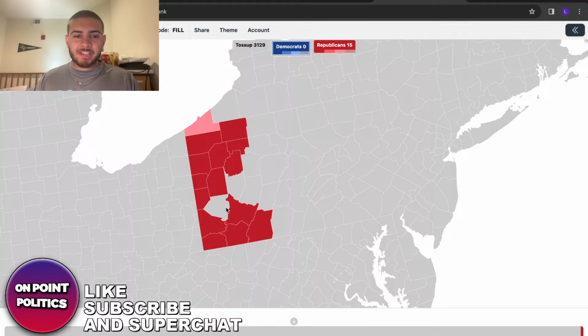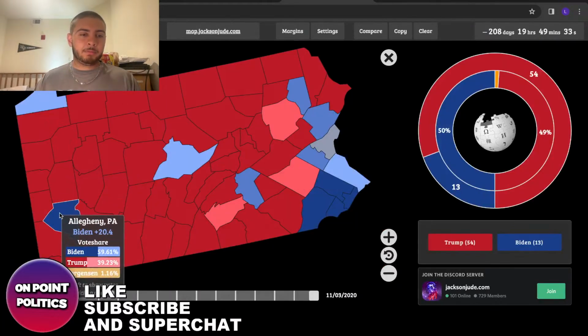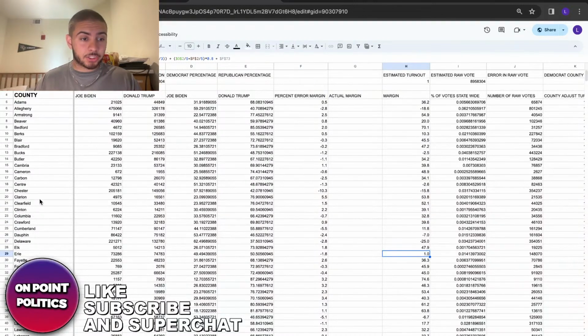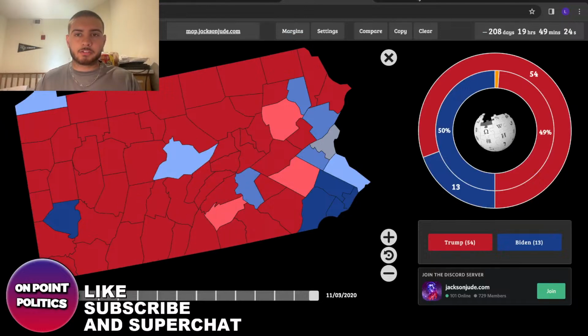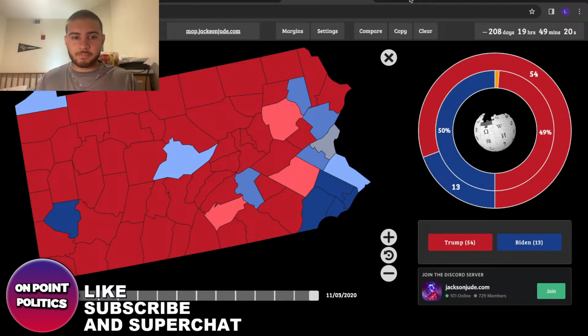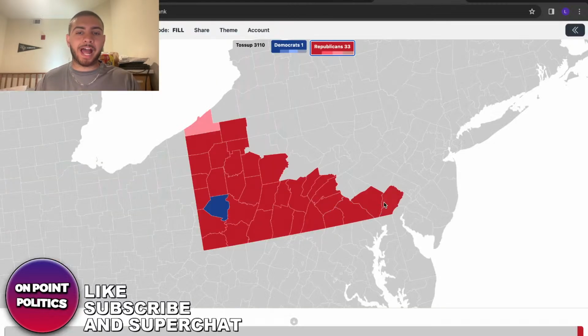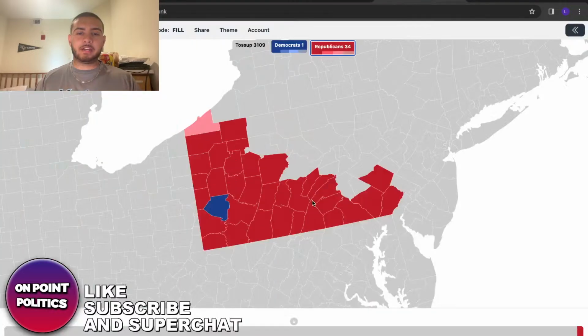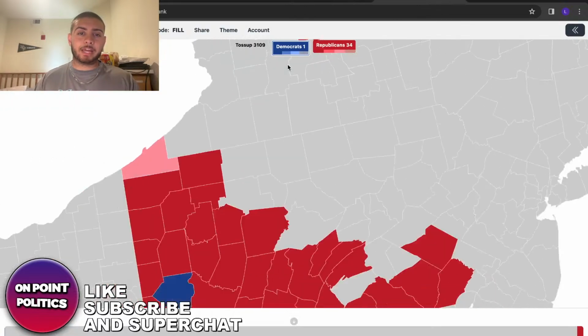I'm going to say Allegheny County may be likely actually. Let's look for it first. It's still an 18-point win for Biden, so it's still safe. The entire middle of the state's going to be safe anyway. I'm doing it based off of actual margins and not the way that the New York Times does it, which has a way different scale. I could do it like that, but that'd be a lot of work.